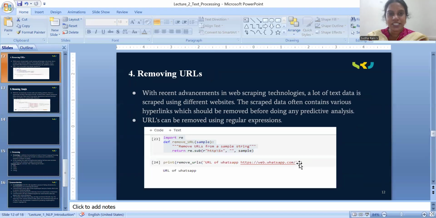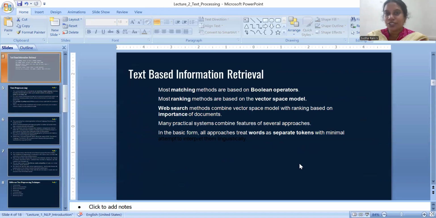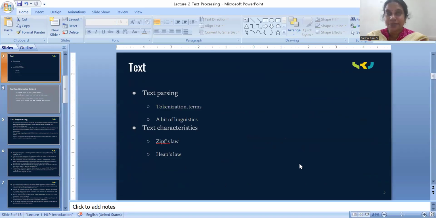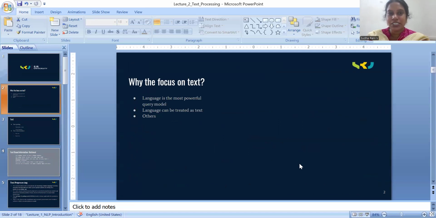Once again, let us check from the starting what points we covered today in text preprocessing. Now I hope you will understand this slide. Why focus on text? Text is everything in the language.